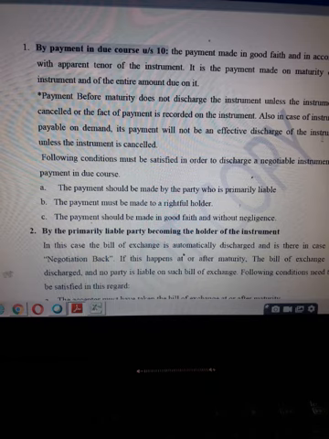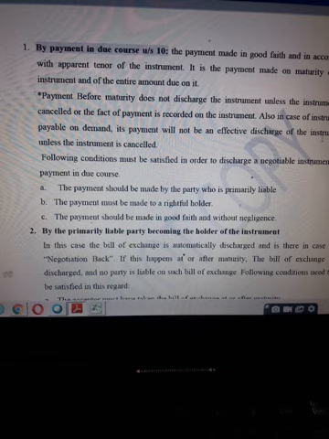So if any of those persons in any of these instruments makes the payment to the holder as per the apparent tenor of the instrument. Now apparent tenor here means as per what appears on the face of the instrument. Whatever is appearing on the face of the instrument means the date of payment, the amount of payment, the person who is supposed to get the payment, that means the holder.